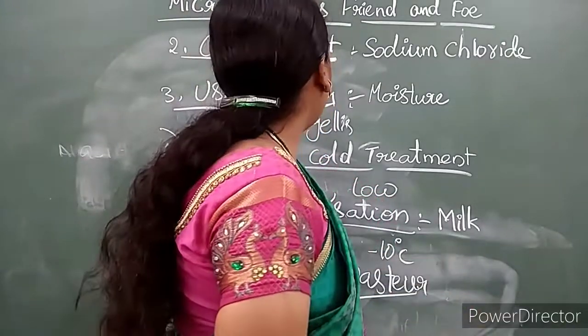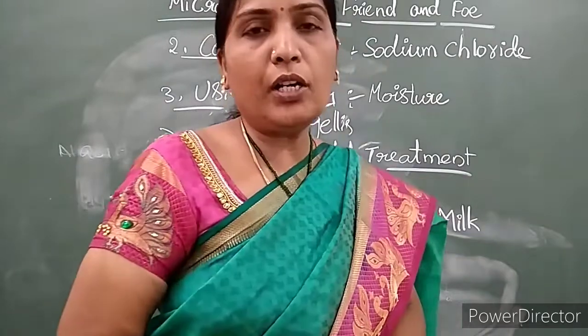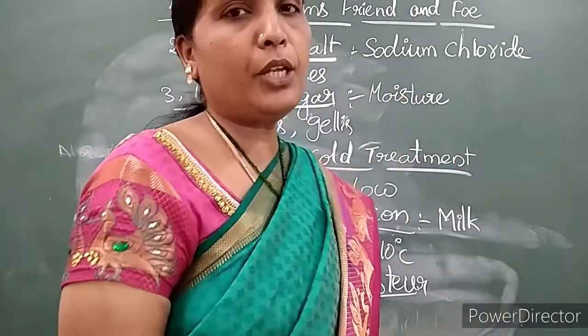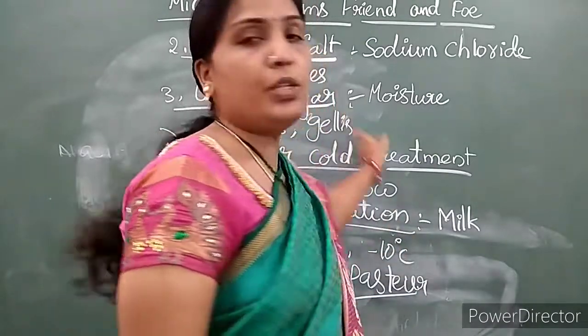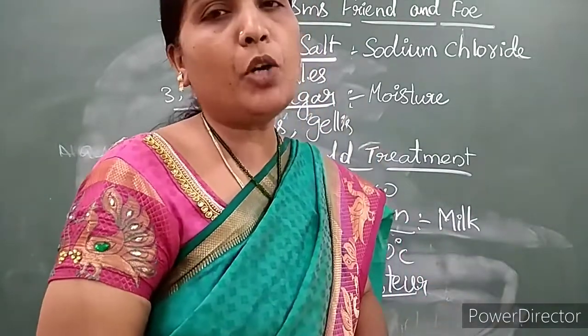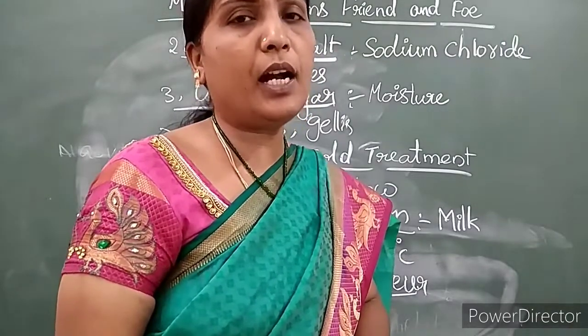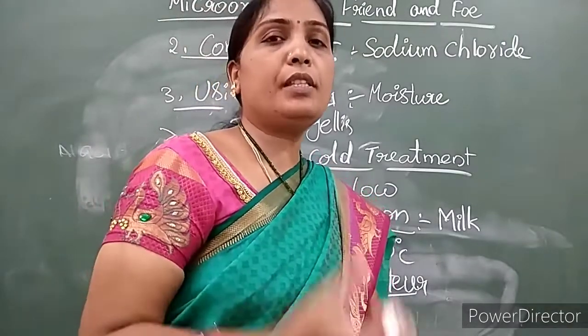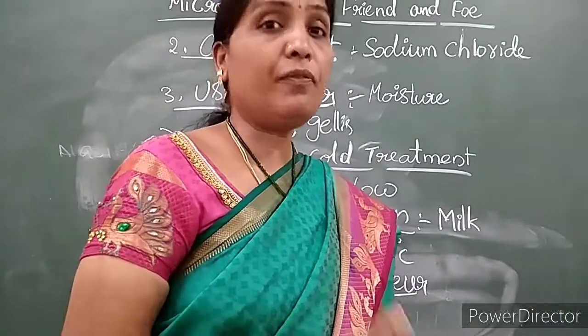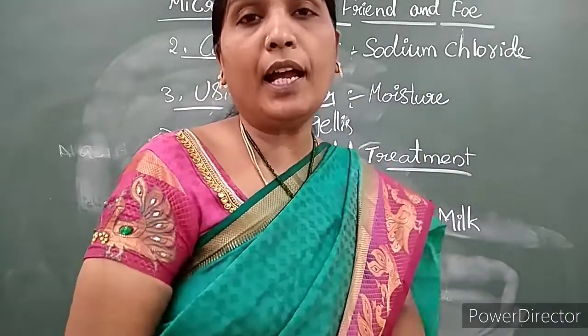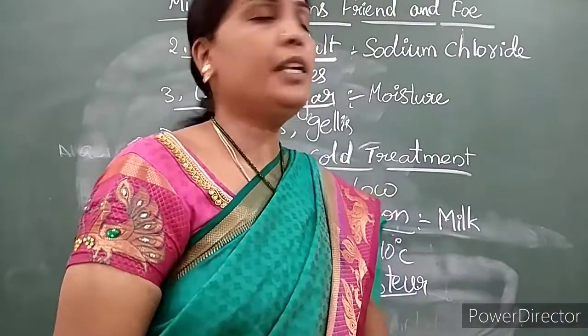And then we also use common salt in pickles to stop the growth of microorganisms. And by using sugar we reduce the moisture content, and it helps for storing jellies, jams and fruits. In soft drinks also, we add more sugar for storing for many days.